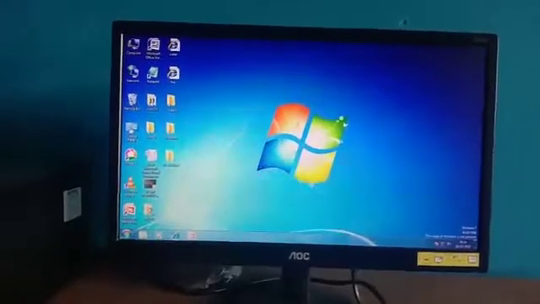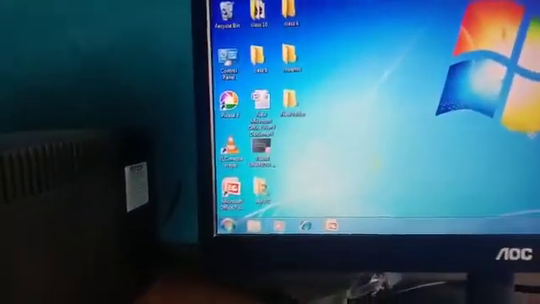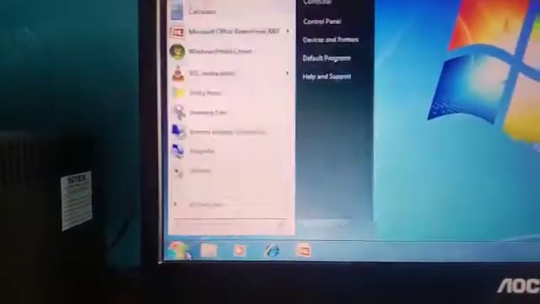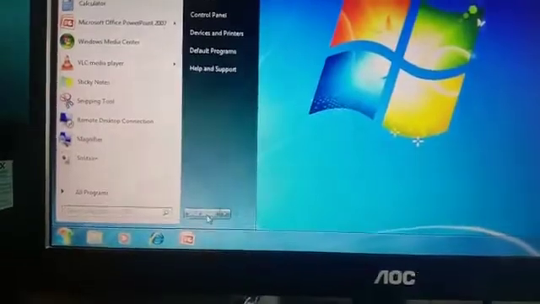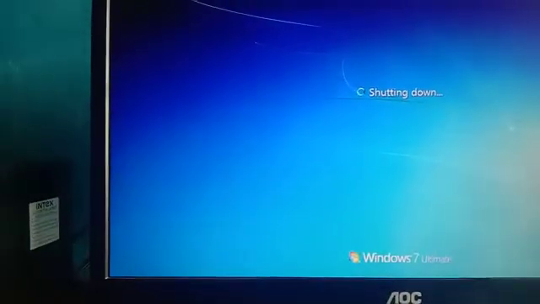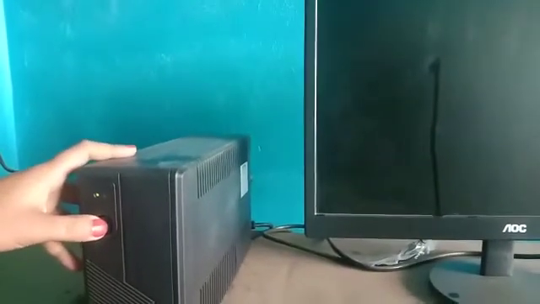To switch off the computer, click on the start button, shut down, left click it, and the computer will automatically shut down. While shutting it down, you don't have to press the CPU button. After it is closed, press the UPS, and then the last step, switch off the plug.